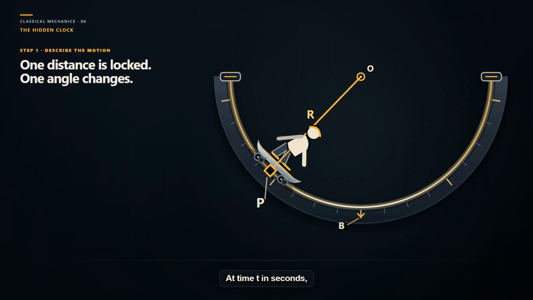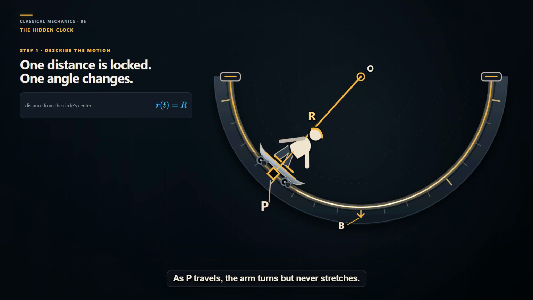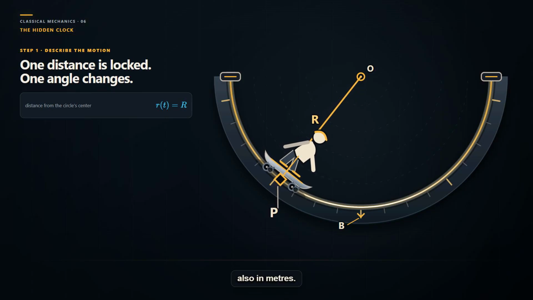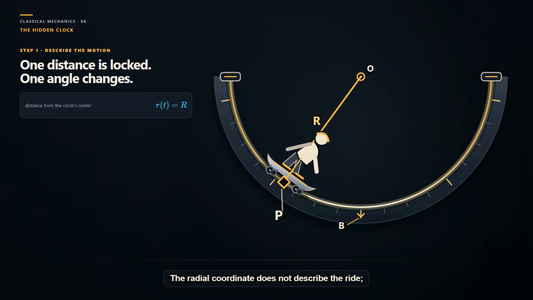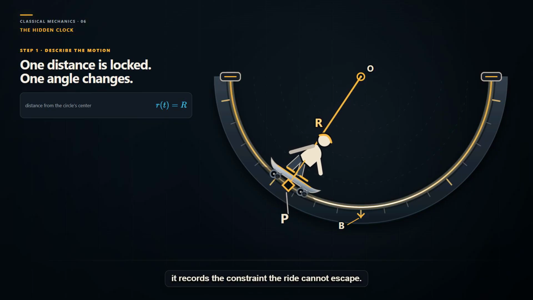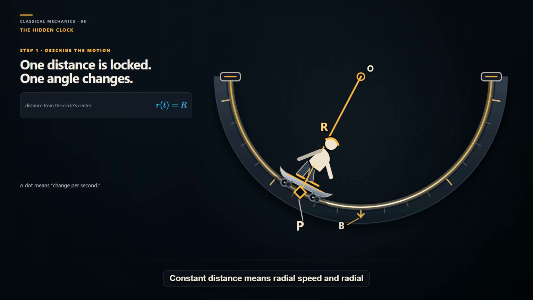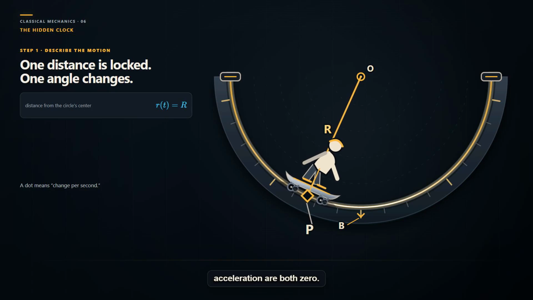At time t in seconds, call the distance from O to P R of t, measured in meters. That distance is our first coordinate, made visible by the amber arm. As P travels, the arm turns but never stretches. The rigid circle fixes R of t at radius r, also in meters. The radial coordinate does not describe the ride. It records the constraint the ride cannot escape. Constant distance means radial speed and radial acceleration are both zero.